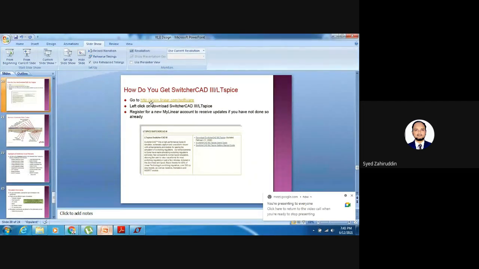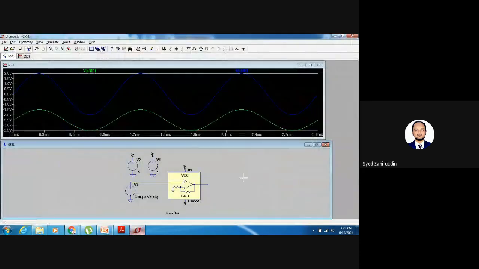www.linear.com/software. It asks which of the two versions you want. The advanced 2016 version is there, and the 2021 version is there. The 2016 version can be installed easily. It asks whether the version should be suitable for Windows 7, Windows 8, Windows 10, or XP Professional. That is all it will ask. So select one option depending upon your OS.